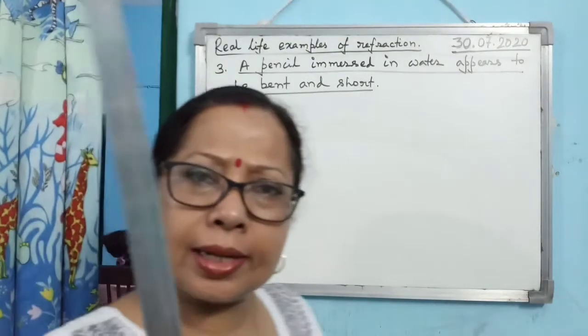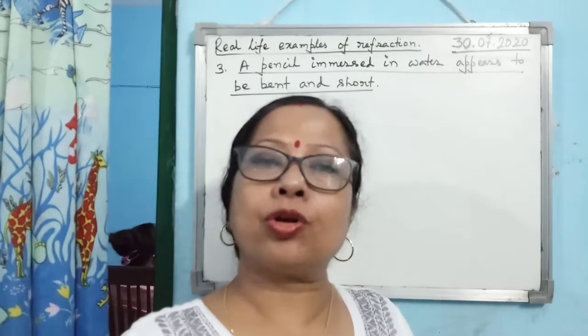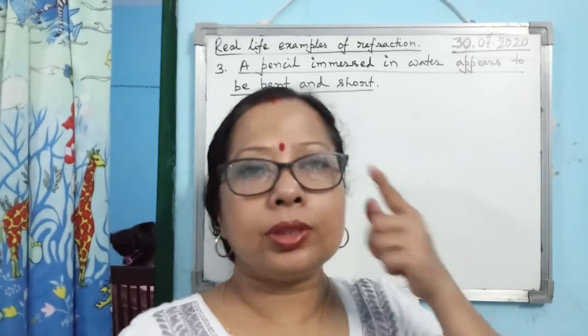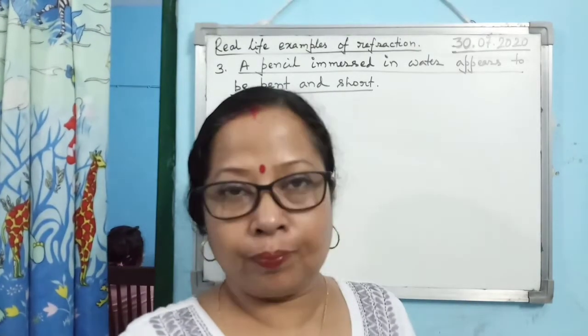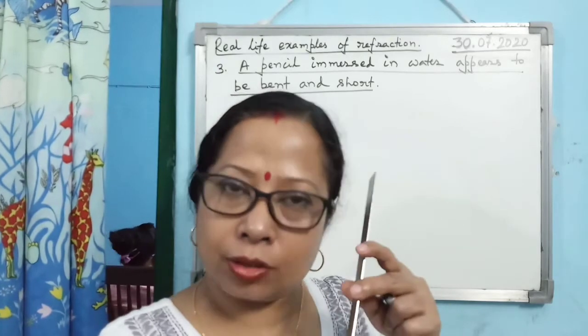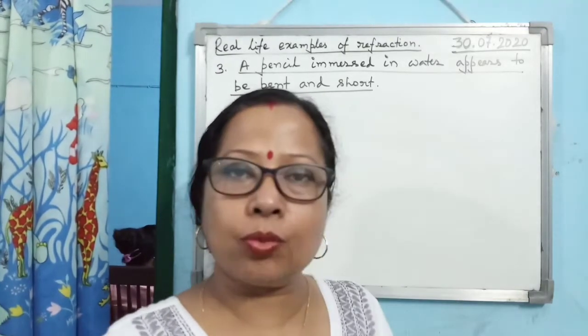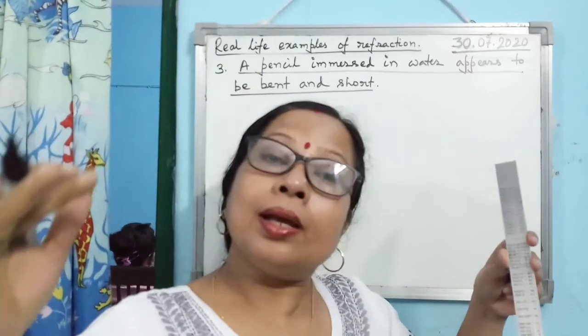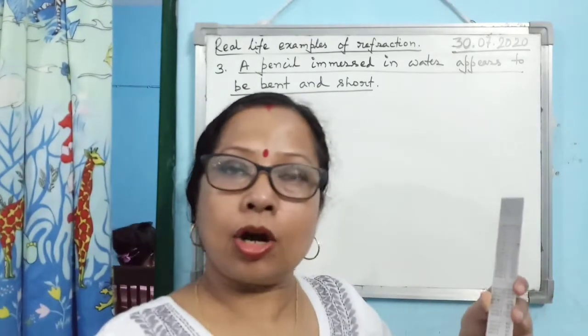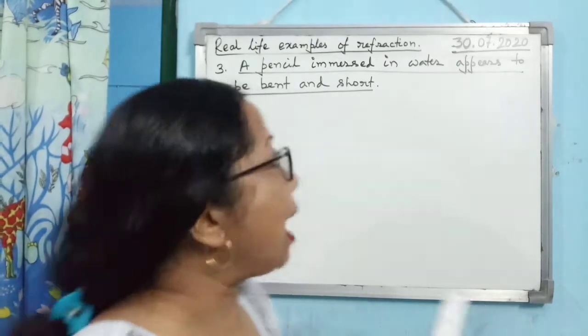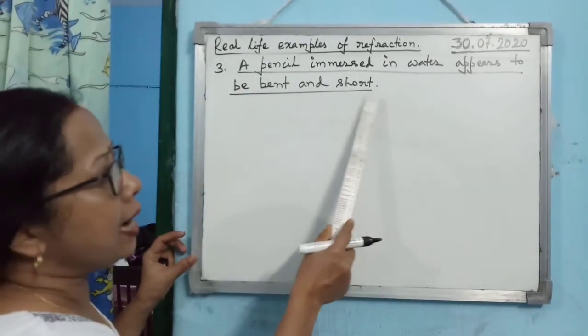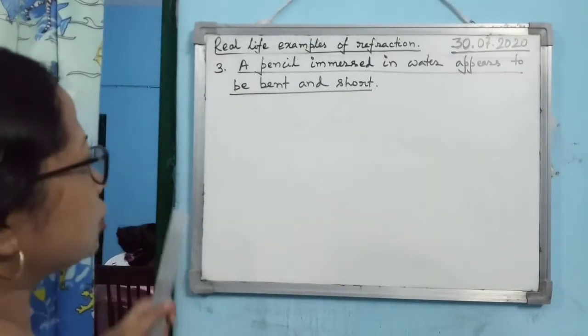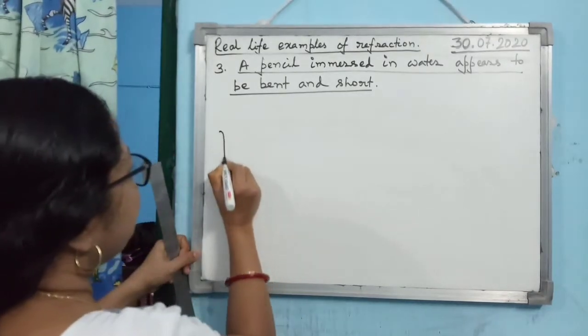Instead of a pencil, you can take a scale or a straight rod. Today itself you can do the experiment at home: take a straight rod, immerse it in water obliquely, and watch from air; the object will appear to be bent and short. Let us draw the diagram for it.